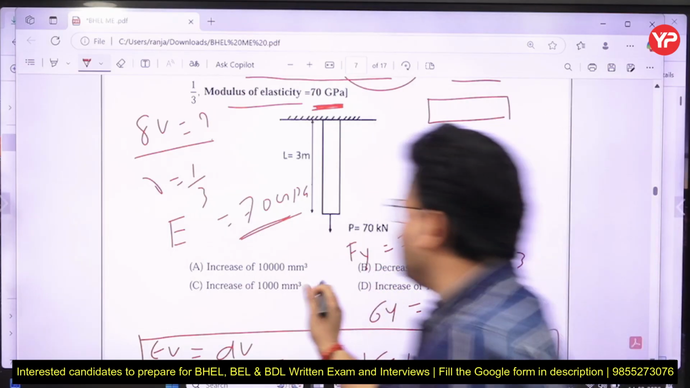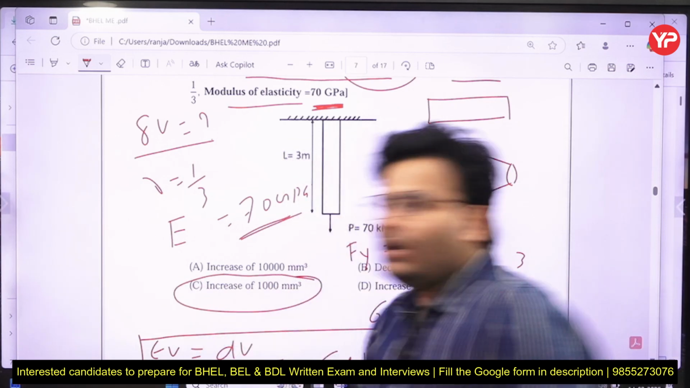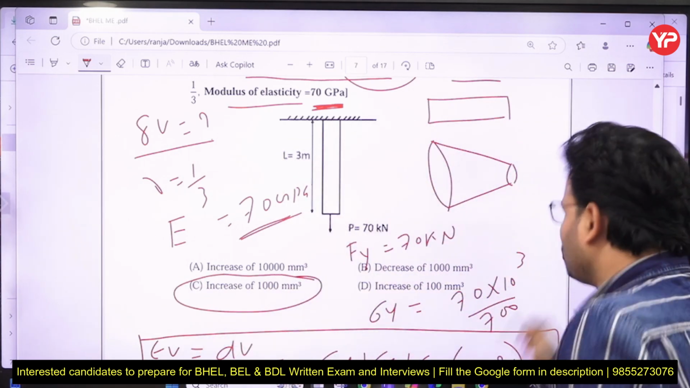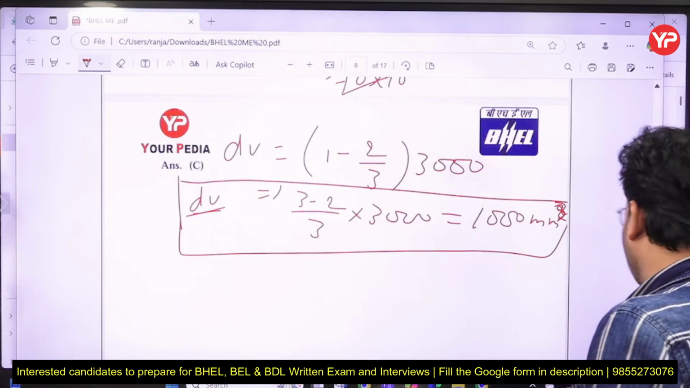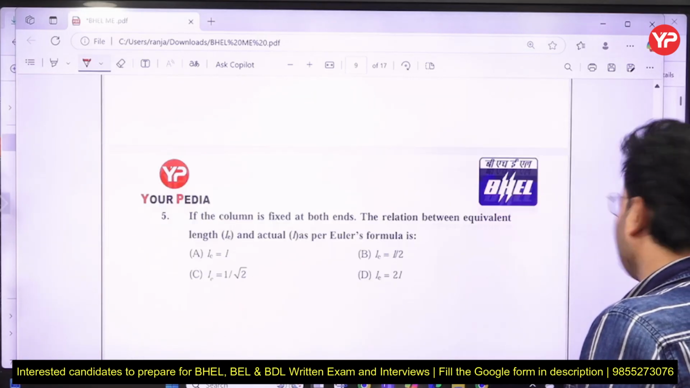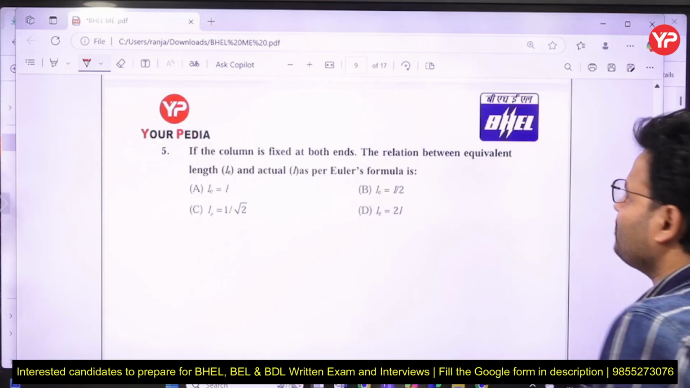So what will be the correct answer? C for Chennai is the right answer. So you have to go through that. The question is not difficult, a little bit calculative, but not difficult. Those are all basic things you must know.